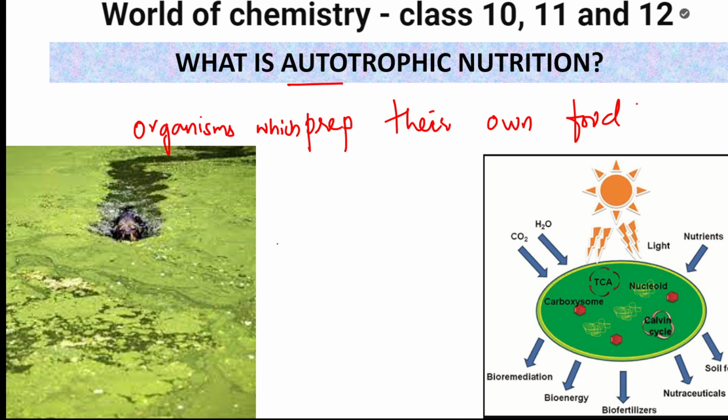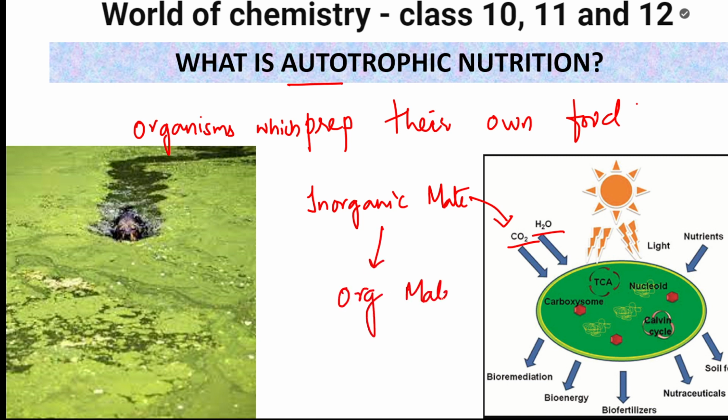They take up the inorganic materials. What are inorganic materials? Carbon dioxide and water, all these are inorganic materials. Blue-green algae, for example, picks up the inorganic materials and converts them into organic material.